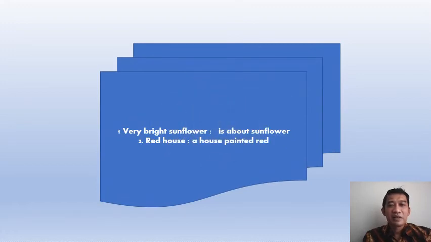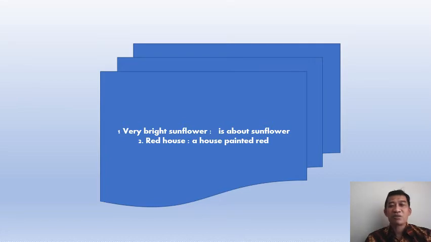Okay. Very bright sunflower, red house. They are all phrases. Very bright sunflower is a noun phrase because the head word is a noun. If you look at the meaning of the phrase very bright sunflower, the sunflower is the core meaning. We are talking about a sunflower. What kind of sunflower? A sunflower which is very bright.